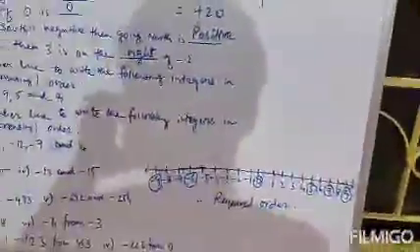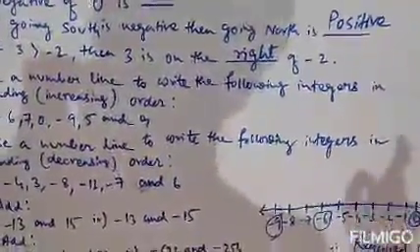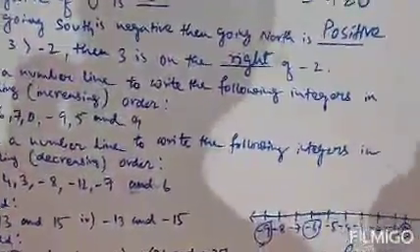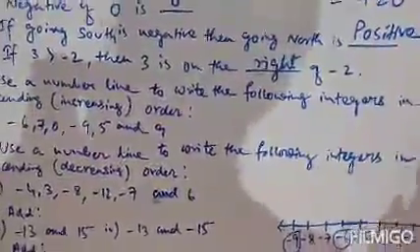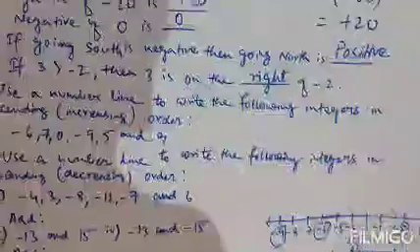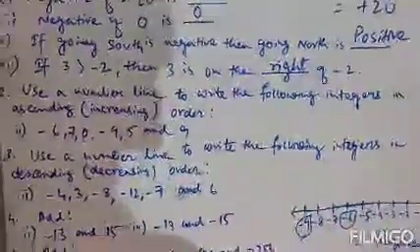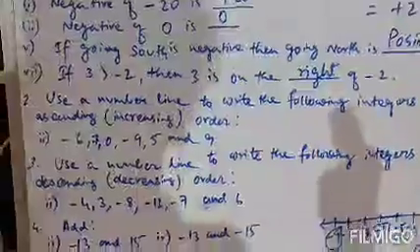Clear? So suppose this is an ascending order. Ascending means smaller to bigger. So here the biggest number will be on your right side and the smallest number will be on your left side, because ascending order means we have to arrange the numbers from smaller to bigger.